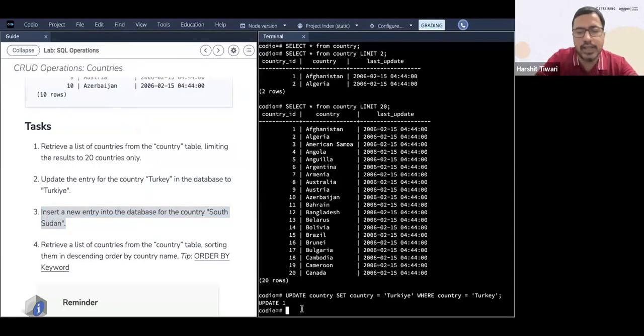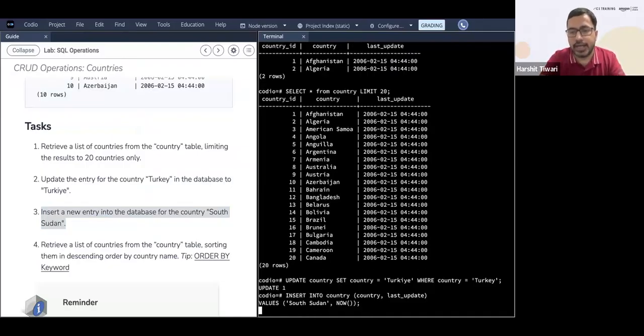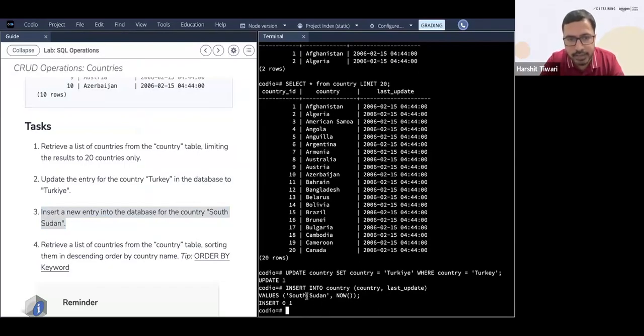You all have understood it, right? So the query is insert into which table? Insert into the country table. Then you have a set of brackets to say in which columns. I want to add values in the country column and the last update column. Then you say values, and the values you want are South Sudan, comma, and now. Now is a function which will give you the current date time. So that insert has been done.